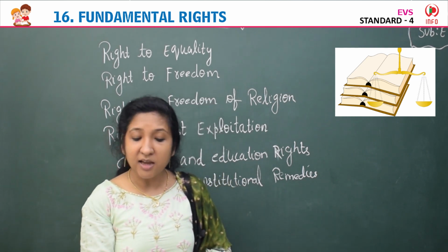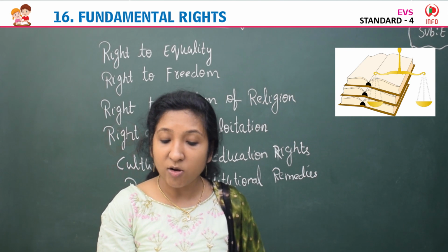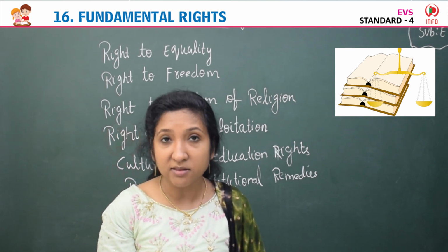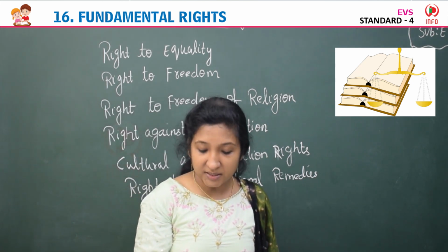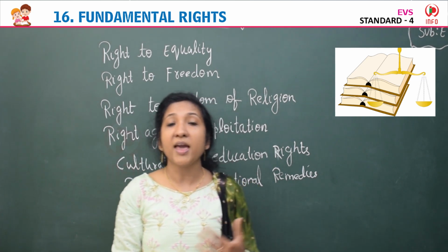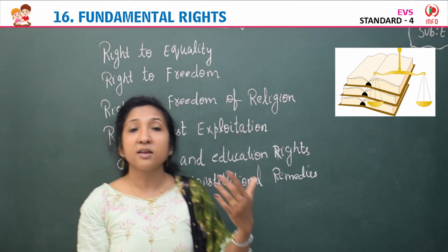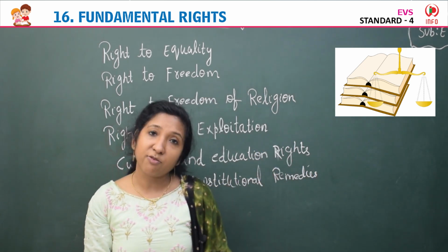The right lays down the privilege in respect of the National Commission on Minorities, the National Commission on Women, the National Commission on Scheduled Caste, etc. Yes, so right to constitutional remedies means the main thing is we have the right to go to the Supreme Court to seek justice if anyone has taken the right away from us.